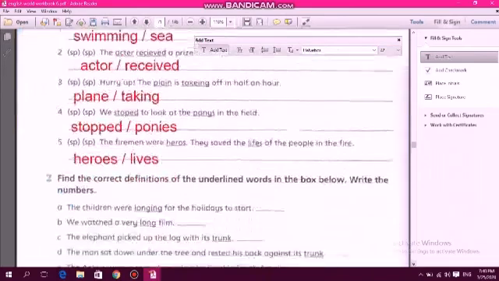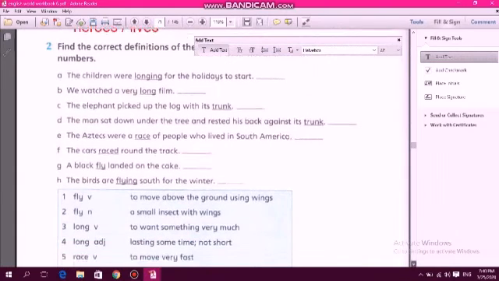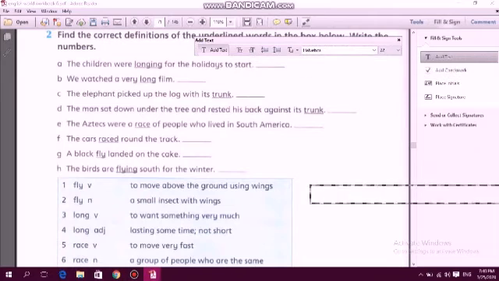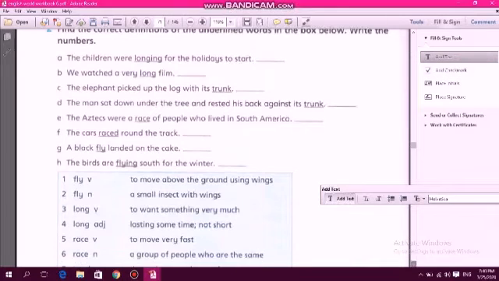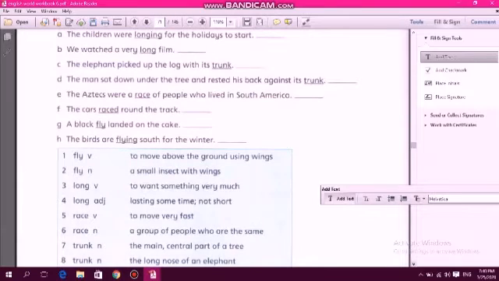Let's move to the second question. Question number 2. Find the correct definitions of the underlined words in the box below. Write the numbers. We have words, we have 2 meanings. For the words, you should use the suitable meaning according to the meaning of the sentence. For example, here we have the word fly. We have fly verb, to move above the ground using wings, and fly the noun, it is a small insect, and so on. We have 2 meanings. You are gonna choose the suitable meaning.